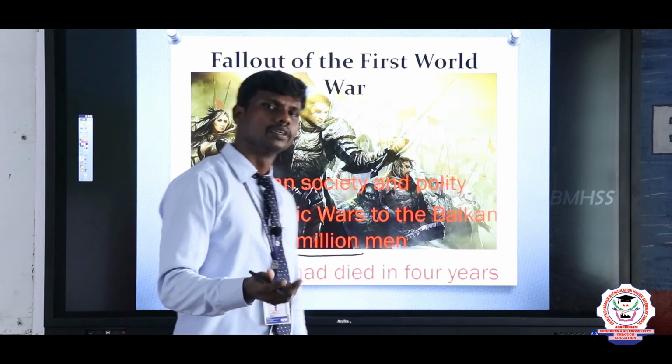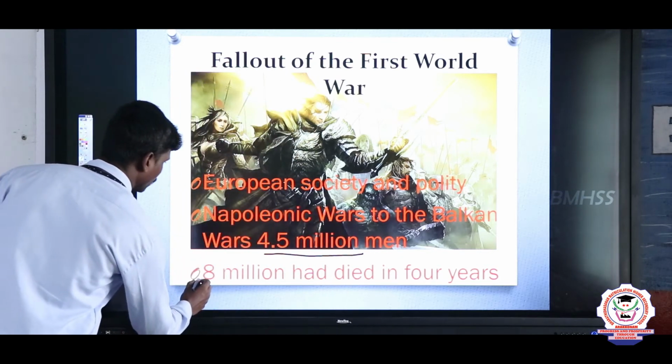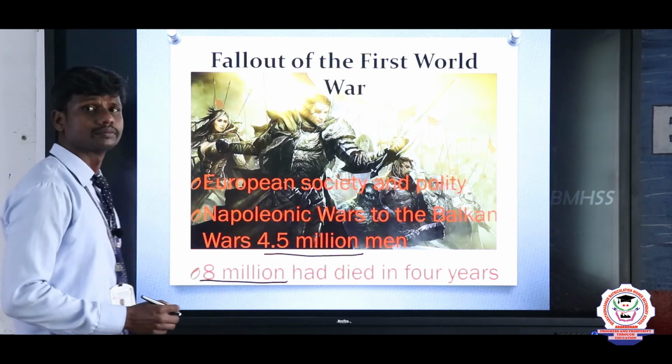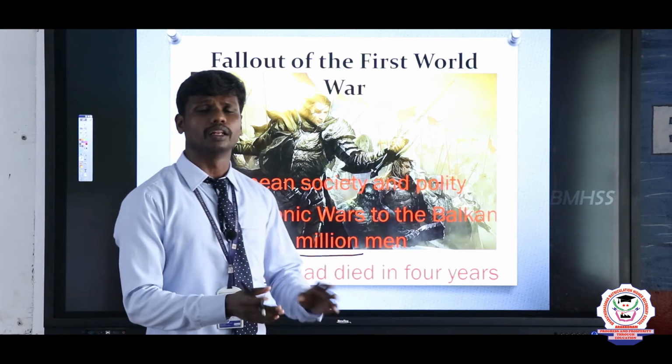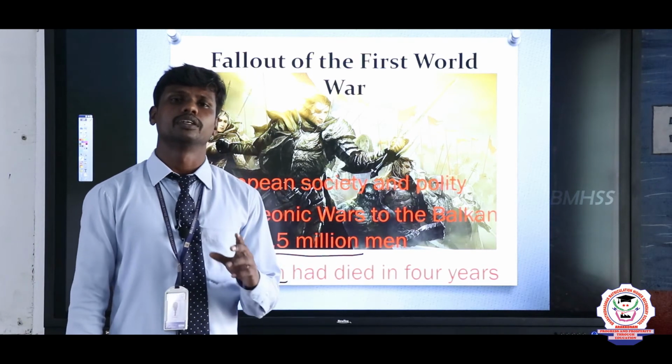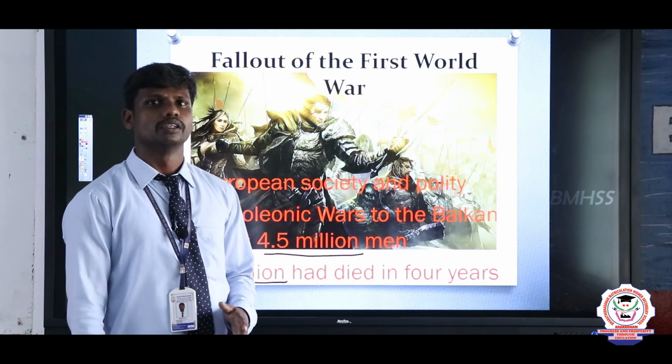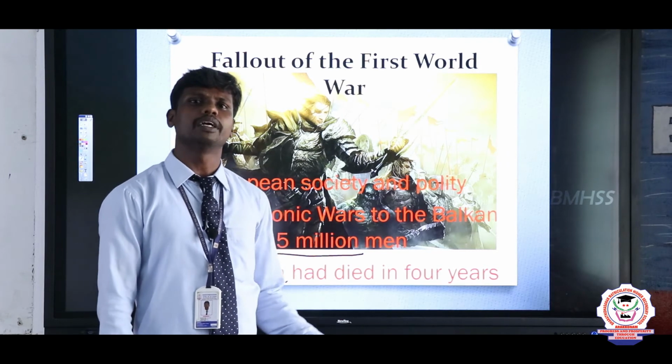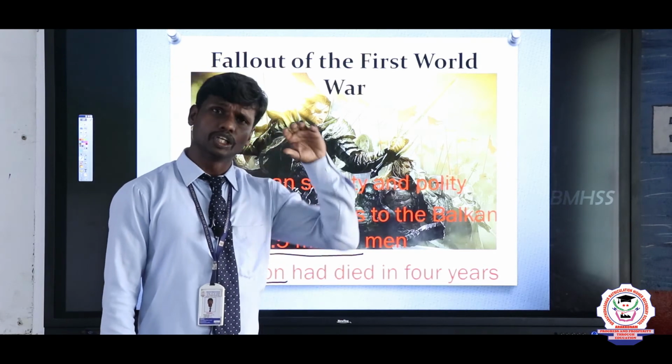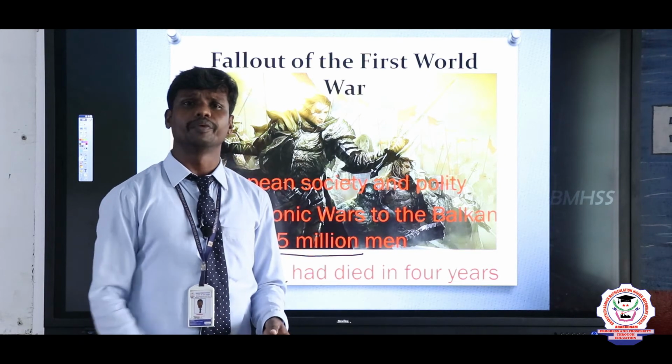At that time, more than 8 million people lost their lives. It is almost double the amount of human life loss.